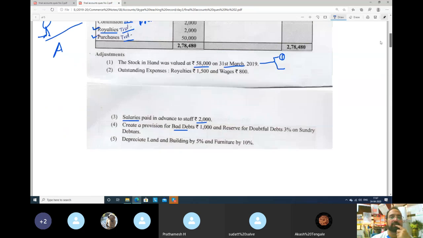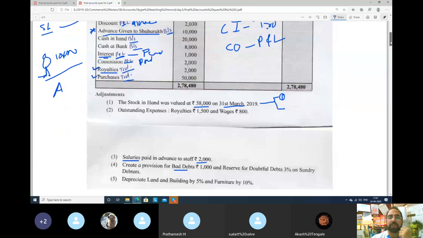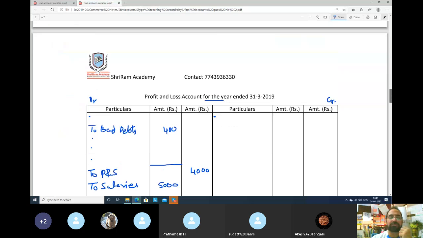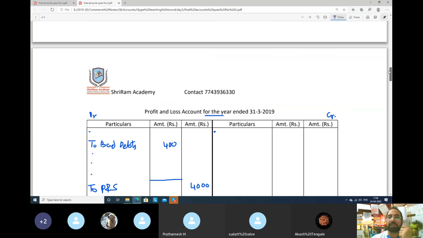Next item. Same with commission, it is an expense, 2,000 rupees. So it will go to profit and loss account. Commission 2,000 rupees, it is an expense because it is commission paid.